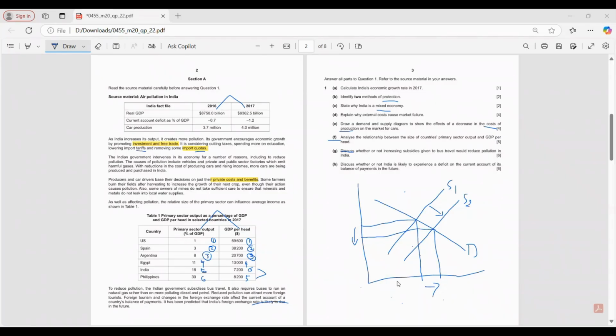So because of that, some countries may be reliant on India for the primary sector production. So that can increase exports in the future, therefore leading to a better current account position than the previous ones.